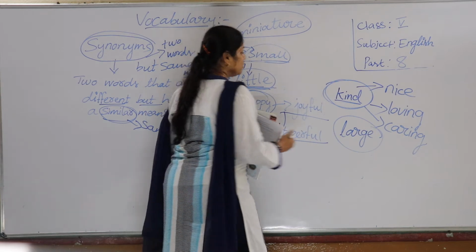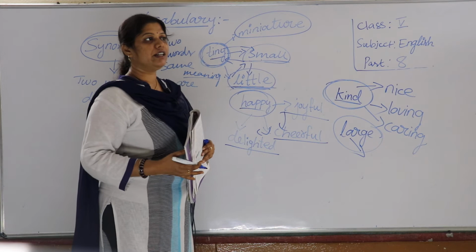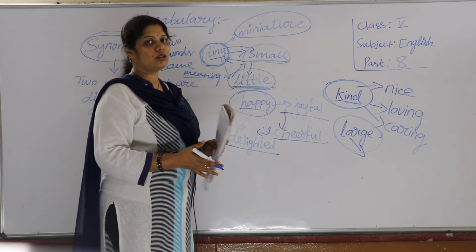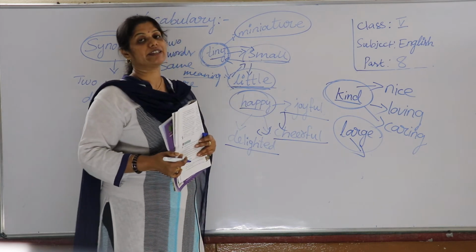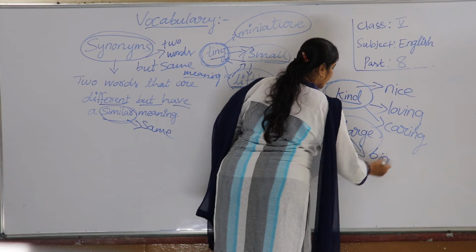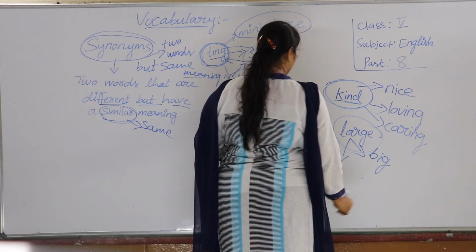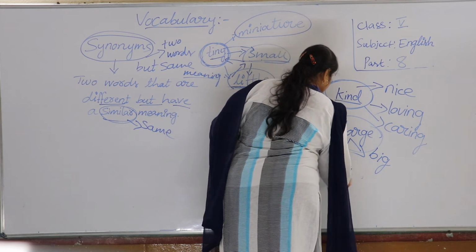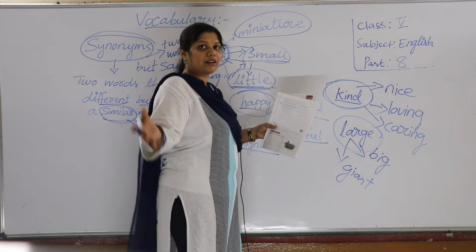For large, when you say this is a very large boat, we have seen, no, a very large boat, Friday said to Crusoe. In the same way, it can be big. Think of another word for large. What can you suggest? Giant. We say giant means big.